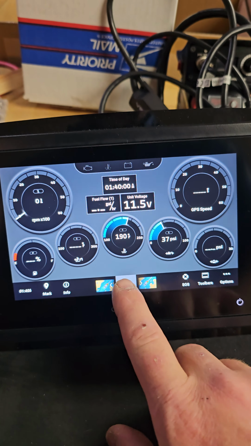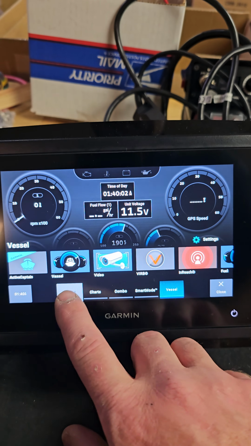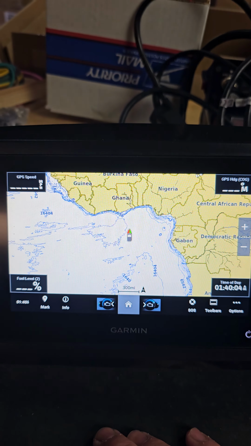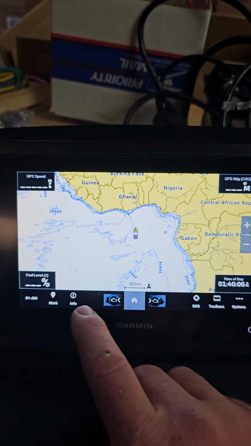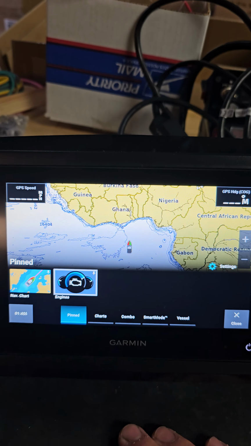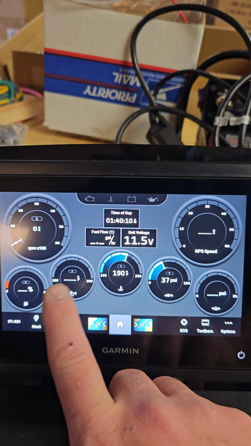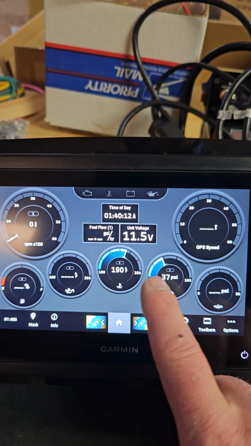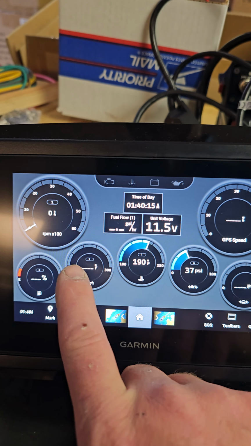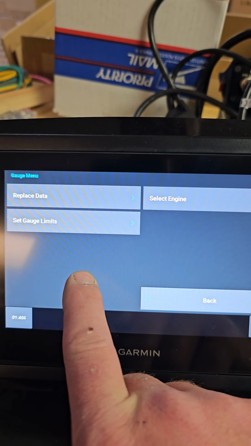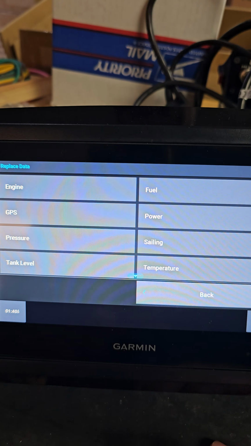Okay, on your screen here, hit the home button. You have your nav charts. It's got all your nav. Then you have your engine. Now on your engine page, you see these have needles. That means that's transmitting. So if this isn't transmitting, push and hold, replace data.